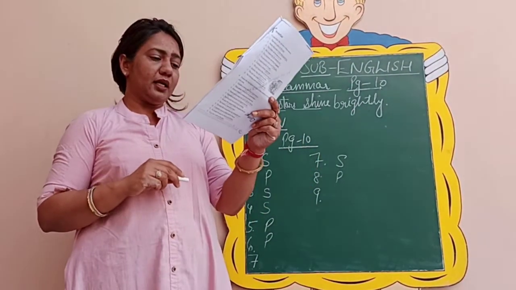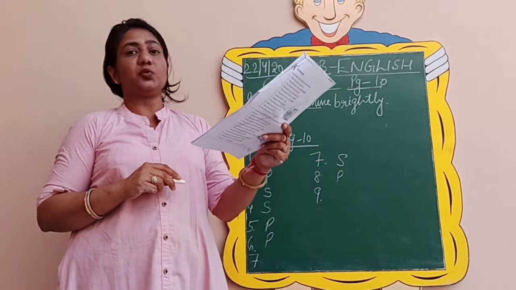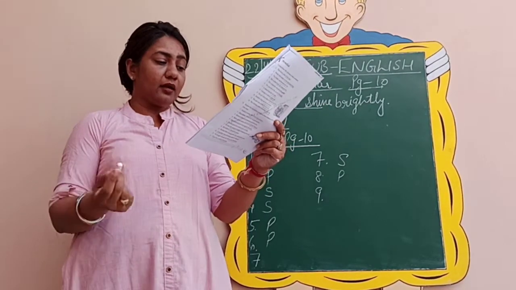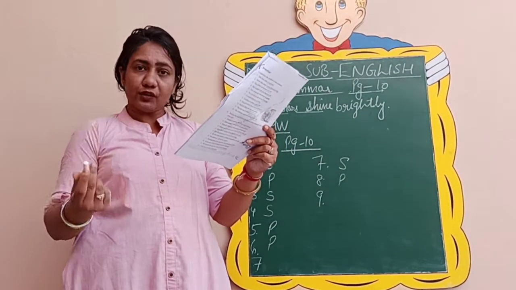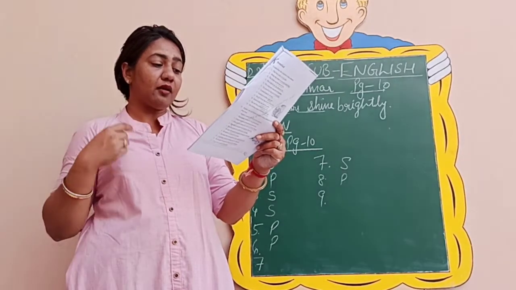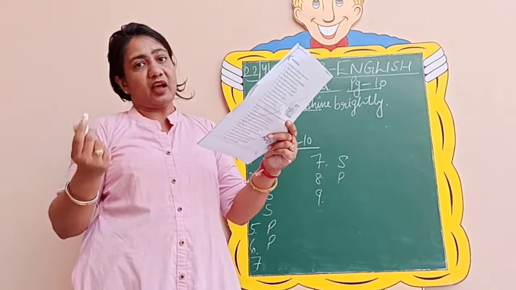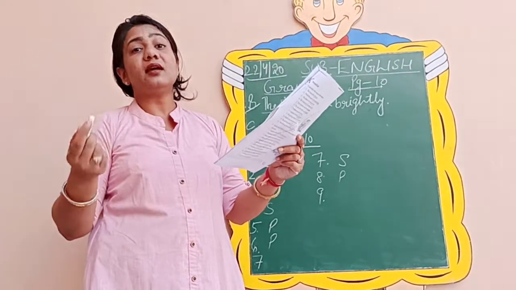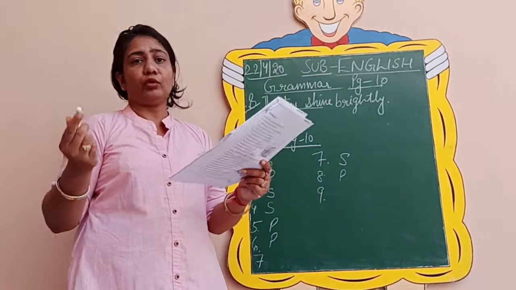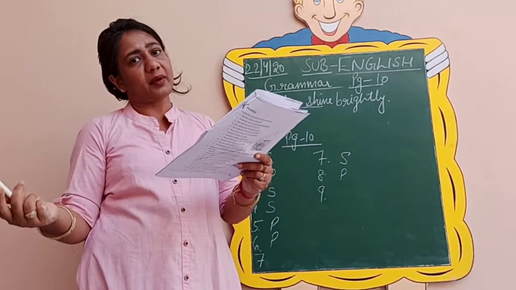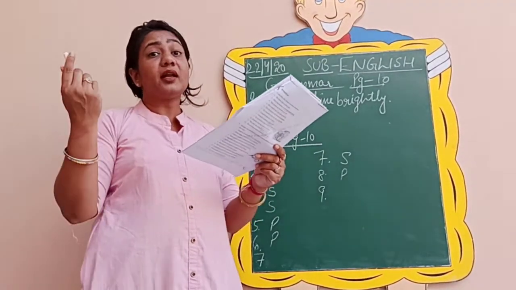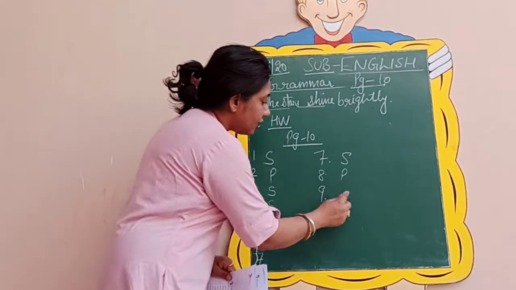Coming to number 9, his success story was very inspiring. Again, full information is there, full stop is there, capital letter is there, verb is also there, was inspiring. Very we have been given as an adverb, that is additional. A sentence can have a predicate, I have told you, it can have a conjunction, a preposition, an adverb or an adjective. So it is what? Sentence.